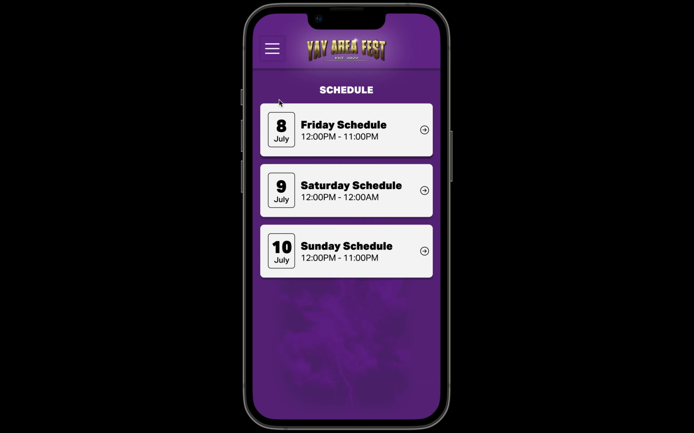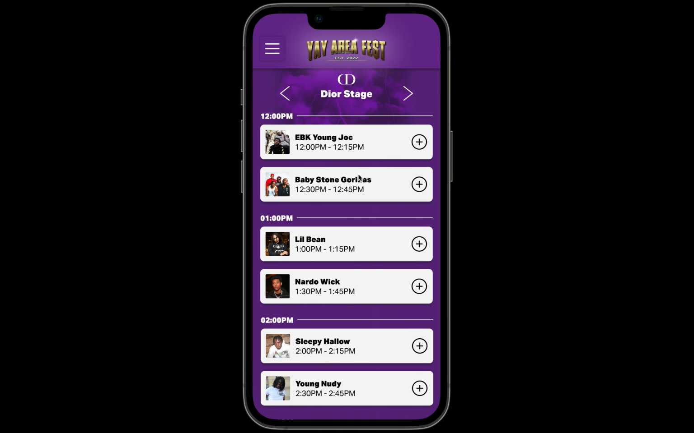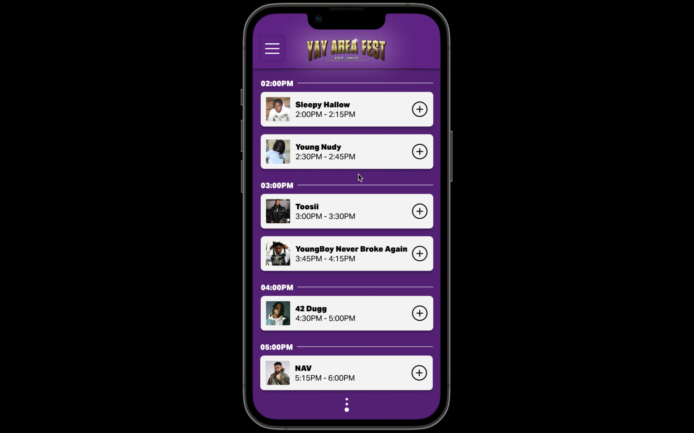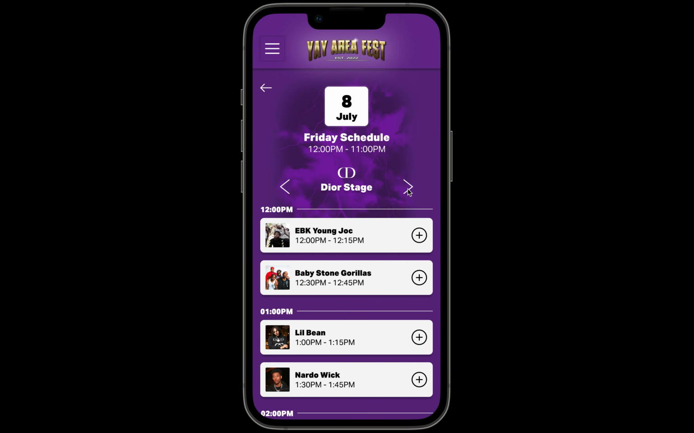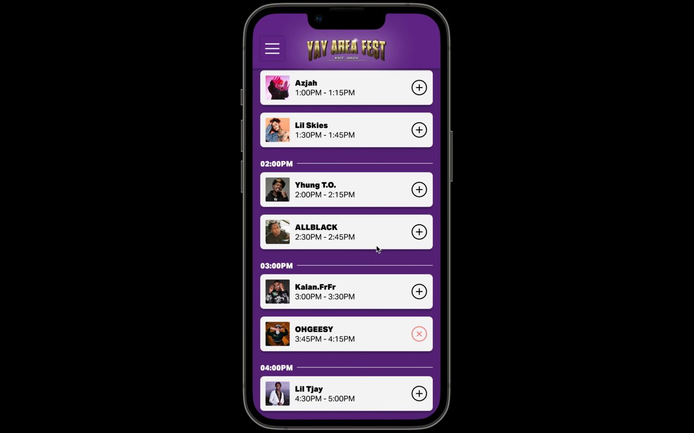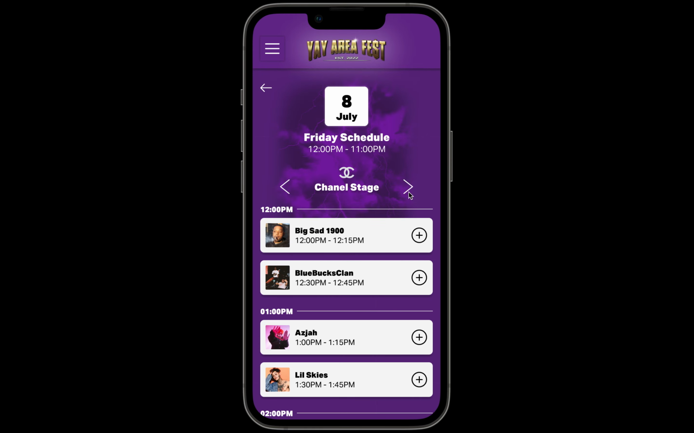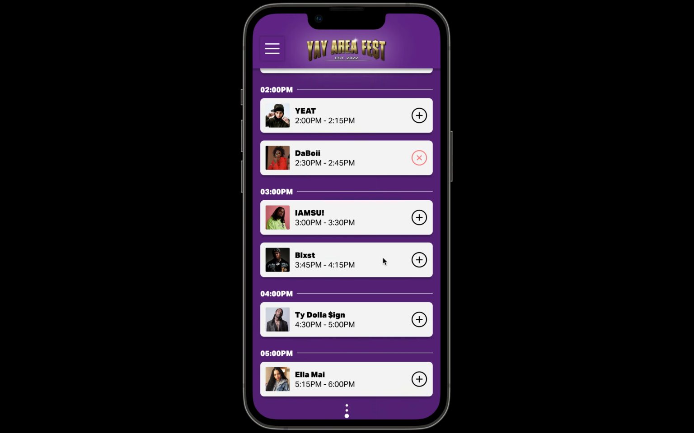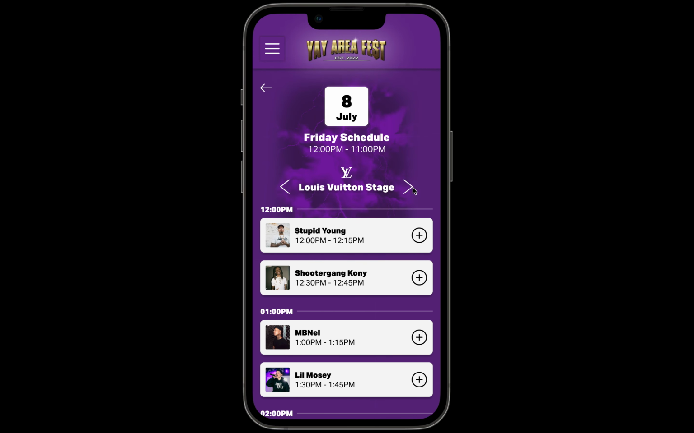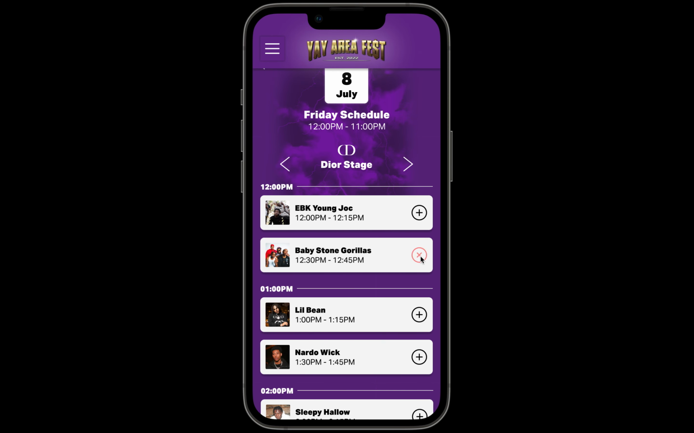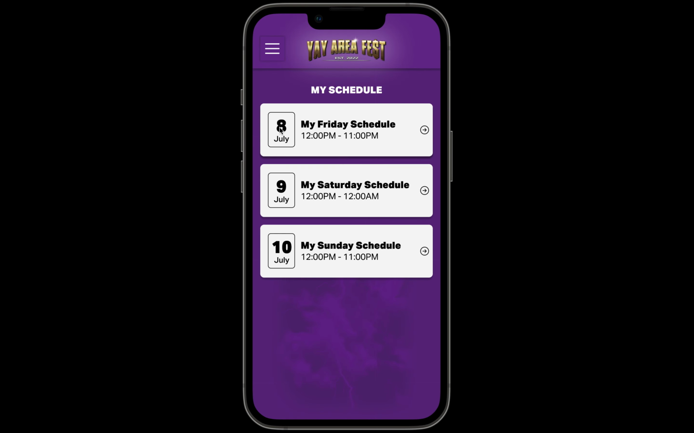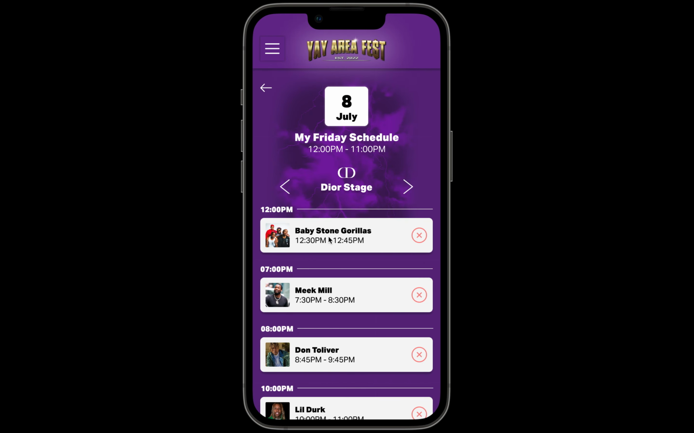Moving on to the schedule for the festival. So Friday's schedule, it lists out who's performing at what time at which stage. So there's the Dior stage, the Chanel stage, and it's the Louis Vuitton stage. So if there's an artist that the user would like to see, they can click the plus button to add them to their personal schedule, which is under my schedule. So Baby Stone Gorillas, which I just added right here.